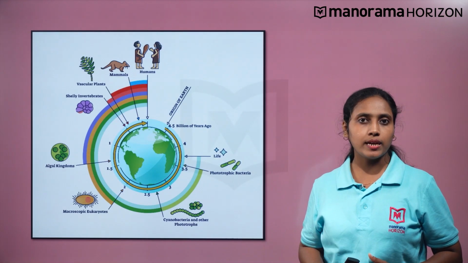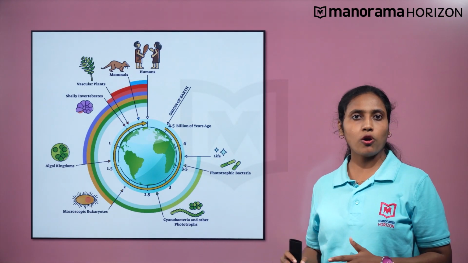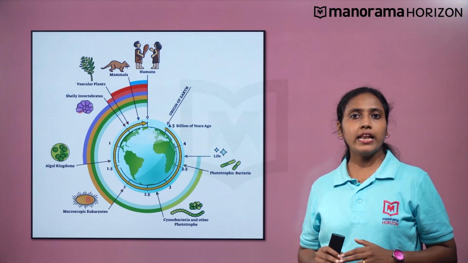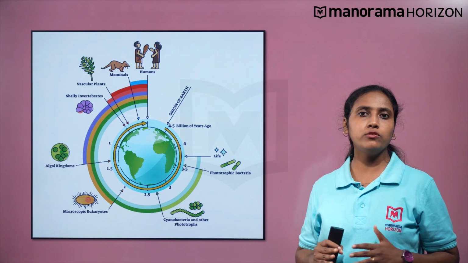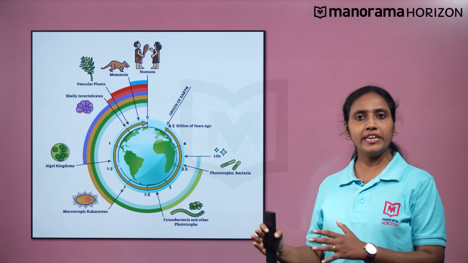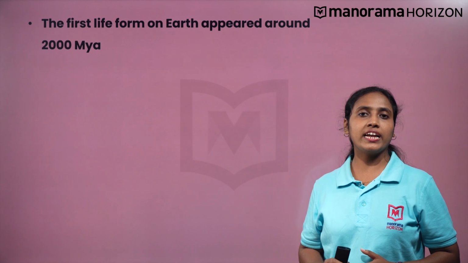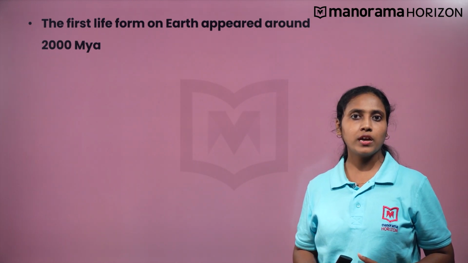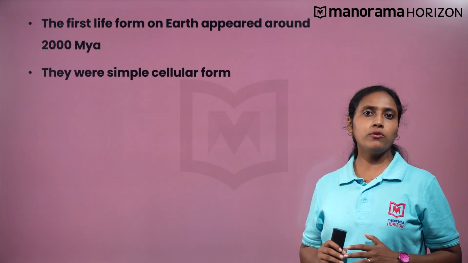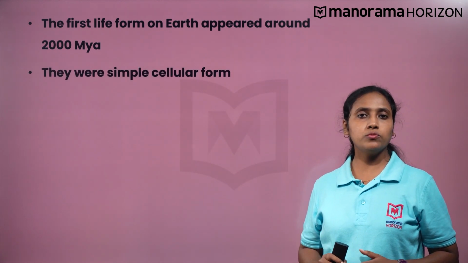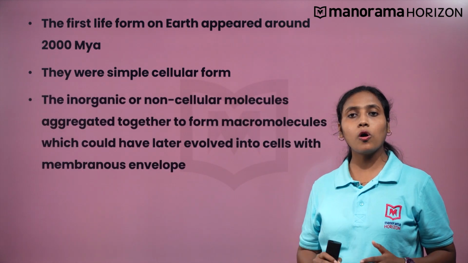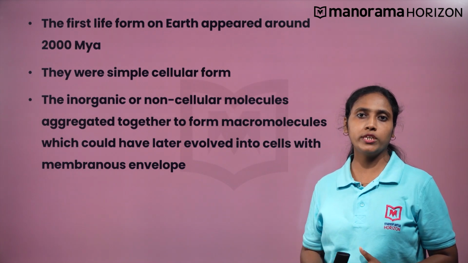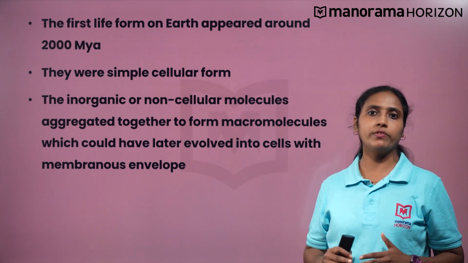The geological time scale divides Earth into eons, eras, periods, and epochs. The scale helps us to categorize the evolution of organisms into different periods. The first life form on Earth appeared around 2000 million years ago. They were simple, cellular forms. Scientists assume that inorganic or non-cellular molecules aggregated together to form macromolecules which could have later evolved into cells